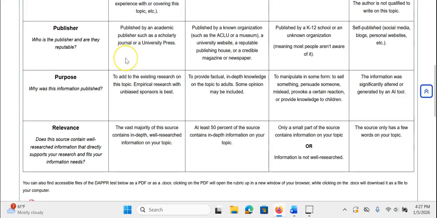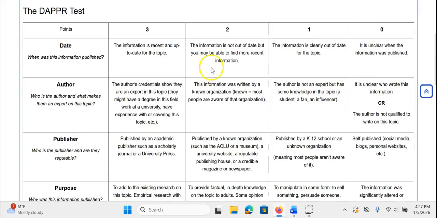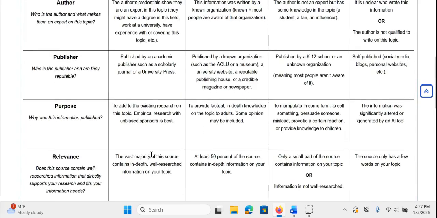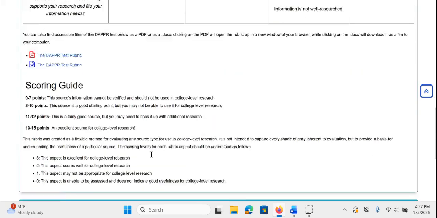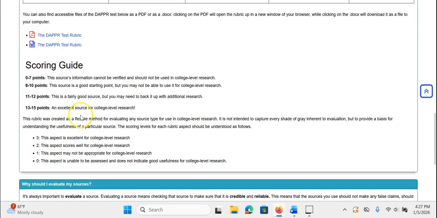So now we know, I think we got 3s in everything except date, right? So we can go 2 plus 3 plus 3 plus 3 plus 3 is 14. So we'll come down here to the scoring guide. We're looking at 13 to 15 points being an excellent source for college level research.